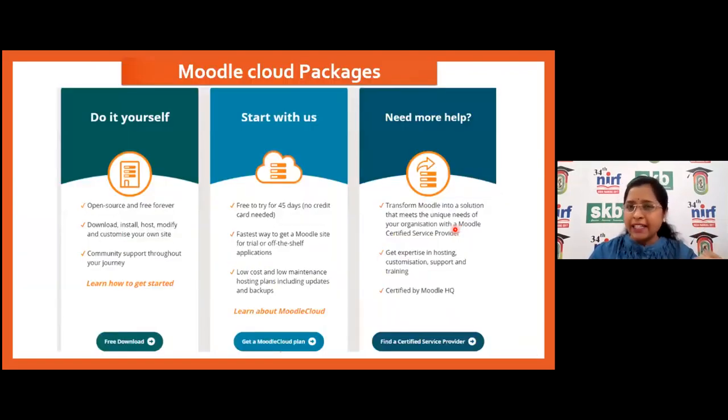Now the Moodle Cloud packages are available, so you can do it by yourself. You can start with Moodle for 45 days, and if you are satisfied, you can shift to a higher version. And if you would like to design it for your university, where you have more than 1,000 courses or 500 courses, you can design it for the whole university. Likewise, IIT Bombay has created one, so you can visit it. There are so many courses available there. So this is one learning management software that you can use for your students as well.